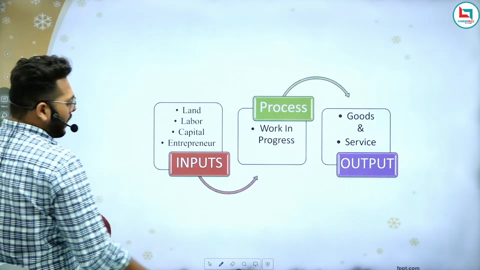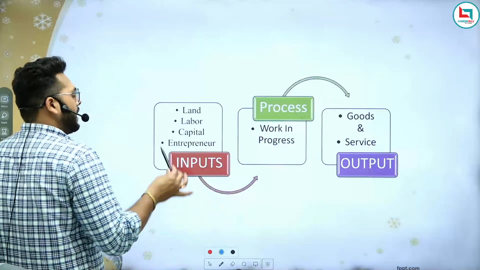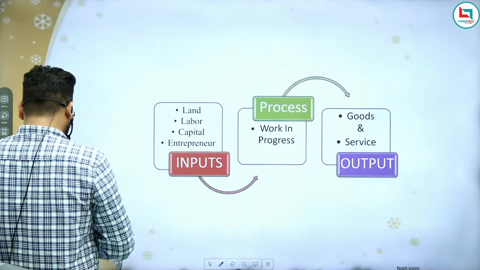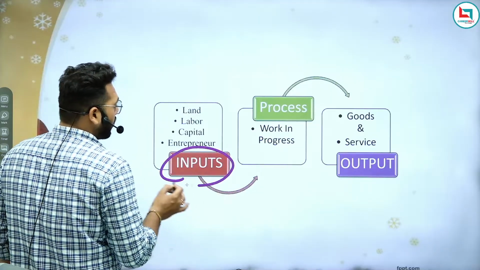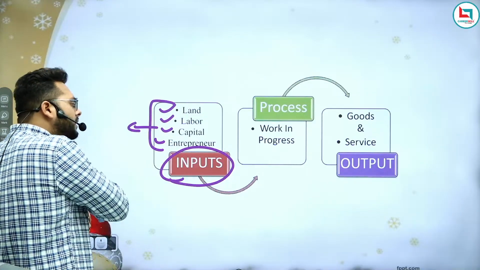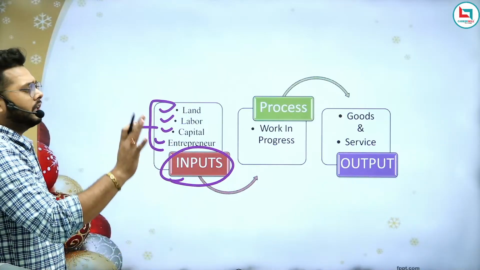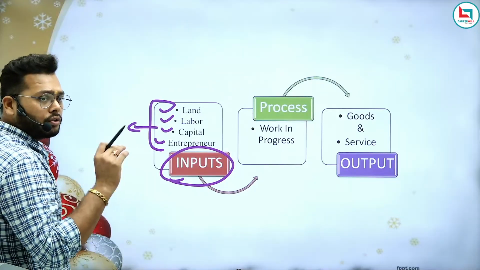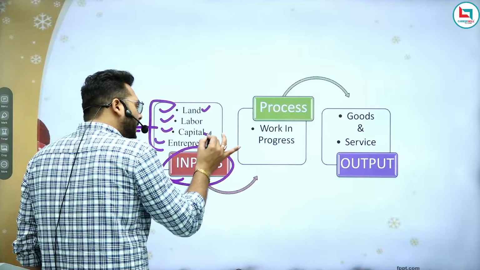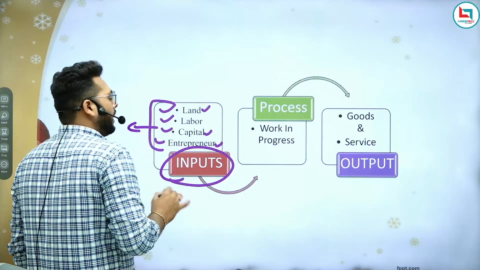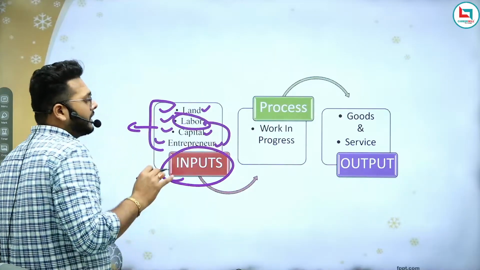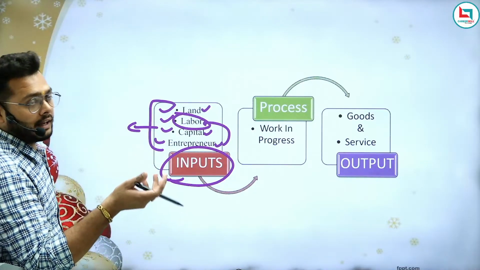Now in inputs, as I just told you, you require land, labor, capital, entrepreneur. Without these inputs, nothing is possible for production. If you want to produce anything, you need to have land, you need to have capital, you need to have an entrepreneur, and by doing all these things, you need to have labor also. Only then can you produce any goods and services.